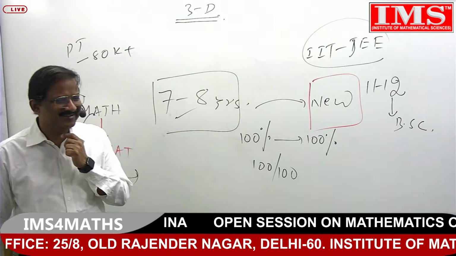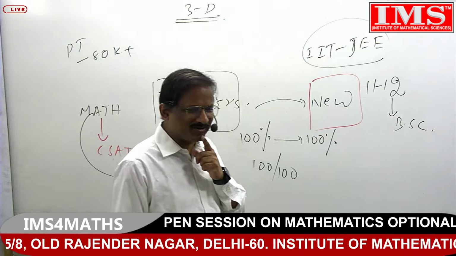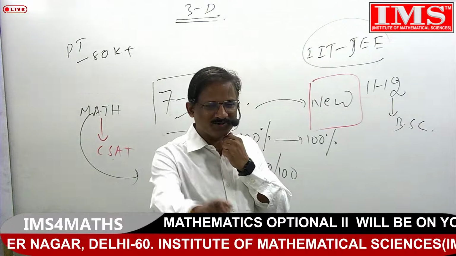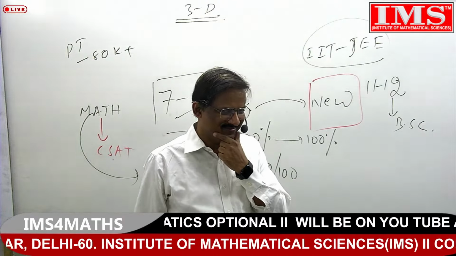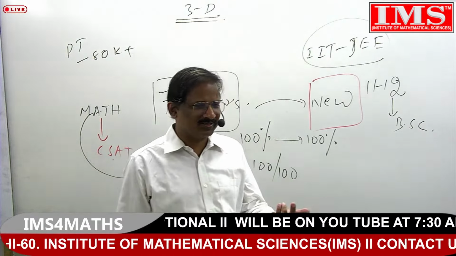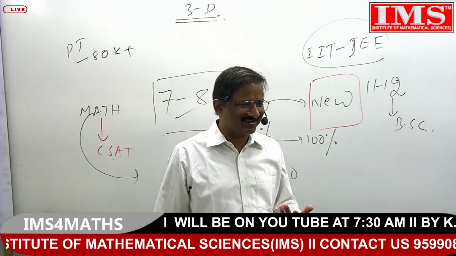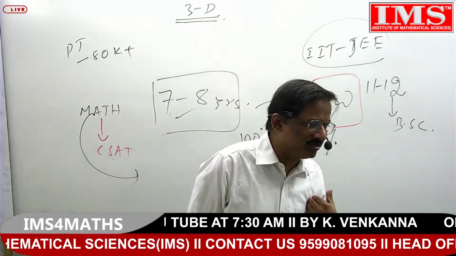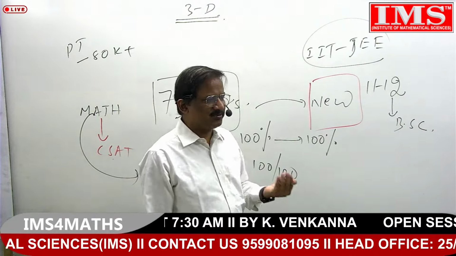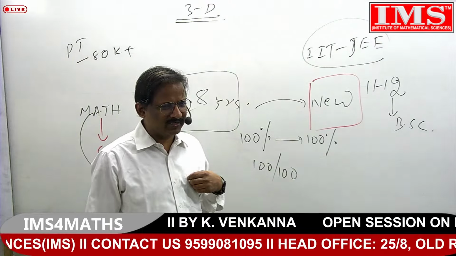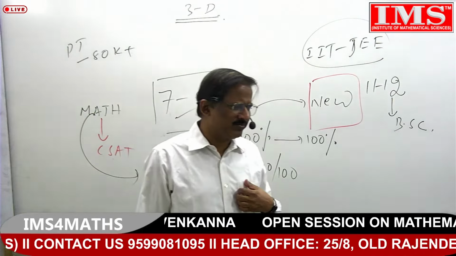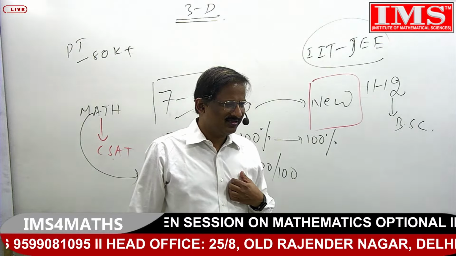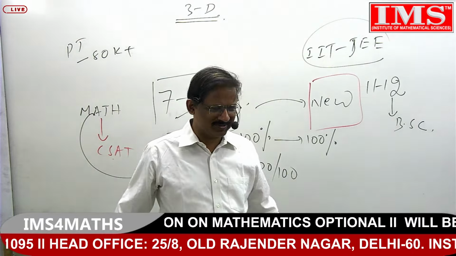I just wanted to make you aware of something. Who can say that? Generally, any rank holder, the best of the best, rank below 100, for them, how many marks did they used to get? 50% or more than 50% or more than 60%? They get around 52, 53%. Around 52, 53%. Yes, sir.